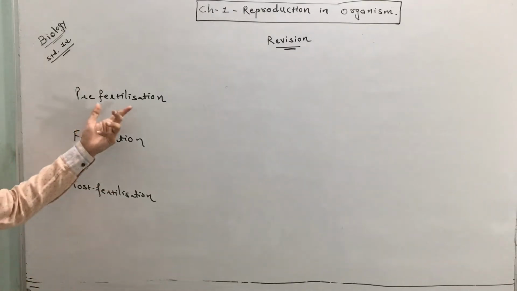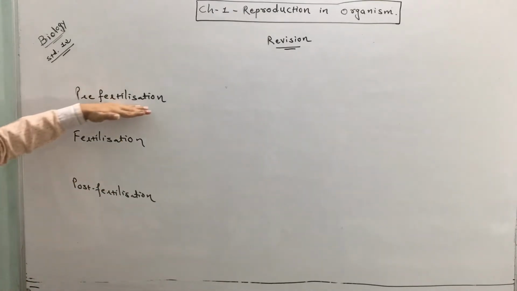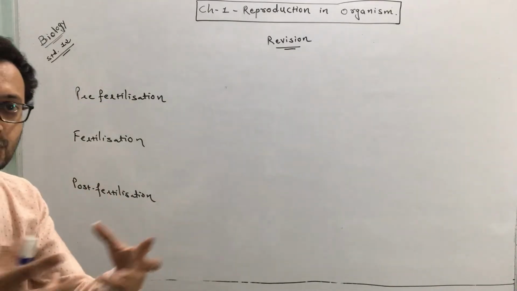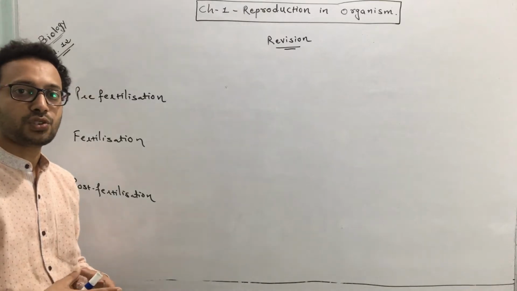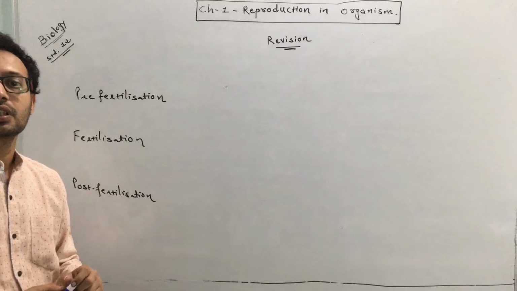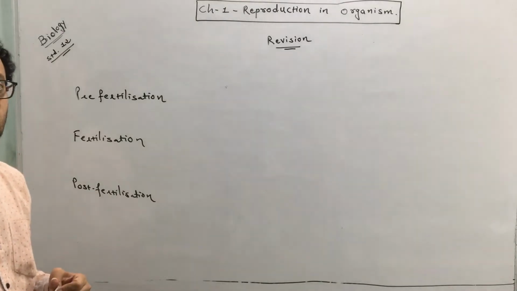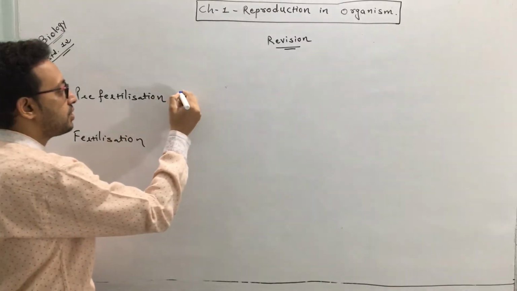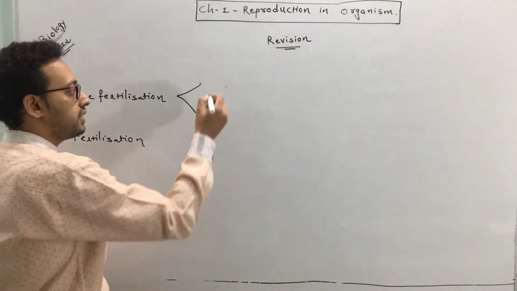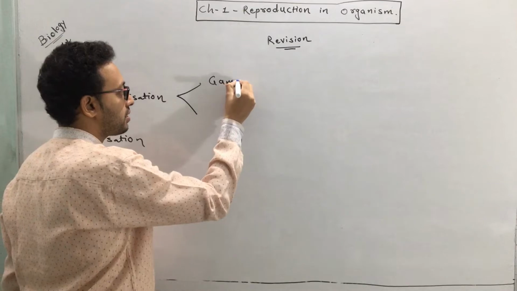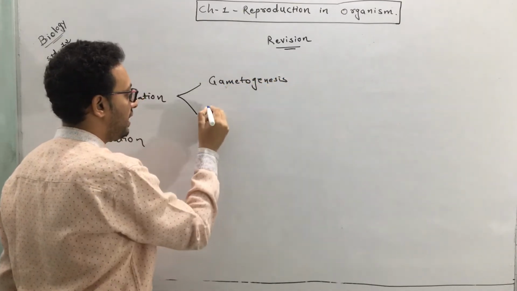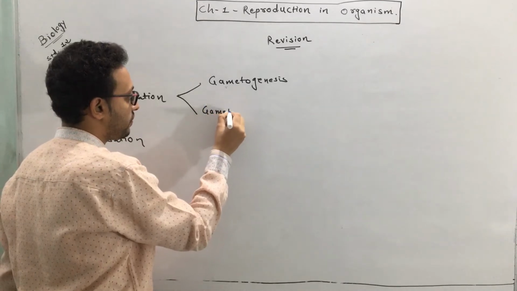The name itself suggests the events which occur before fertilization are called pre-fertilization. Fertilization means the fusion of gametes. And post-fertilization means the events which occur after fertilization. Pre-fertilization, the events before fertilization, has 2 events: first is gametogenesis, and the second is gamete transfer.